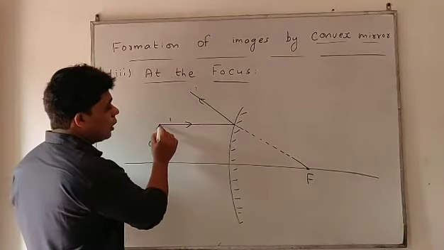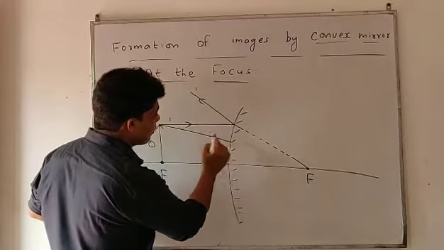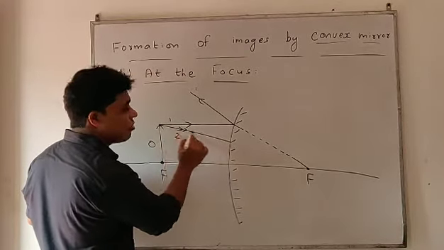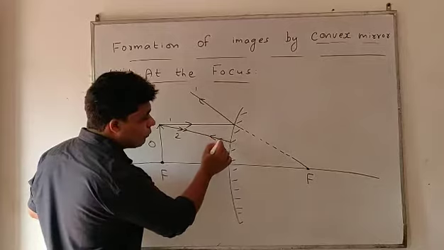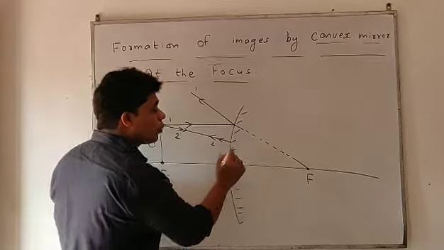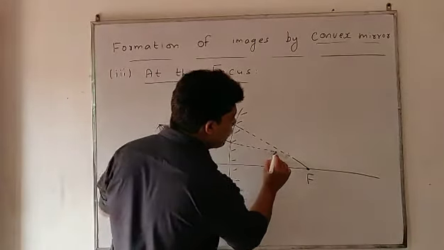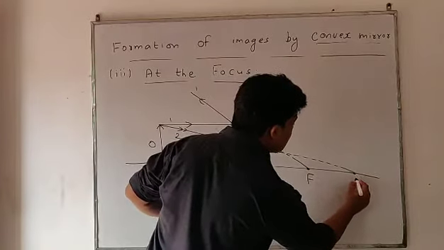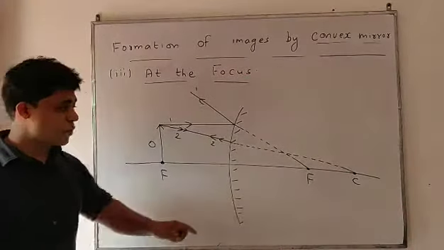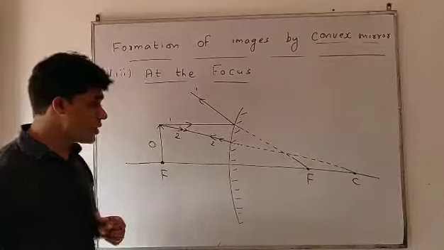Look, another ray is incident. This is the second incident ray, and it will reflect in the same direction on account of the concept that it passes through the center of curvature. Whenever the light passes through the center of curvature, it reflects in the same direction.